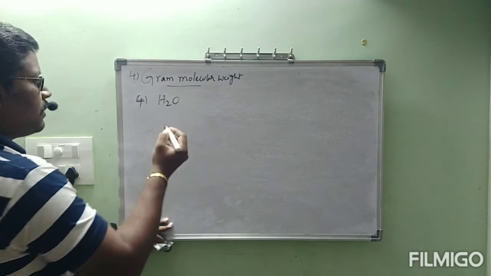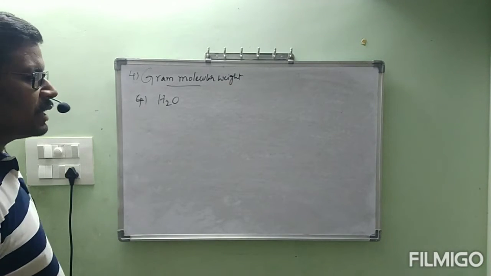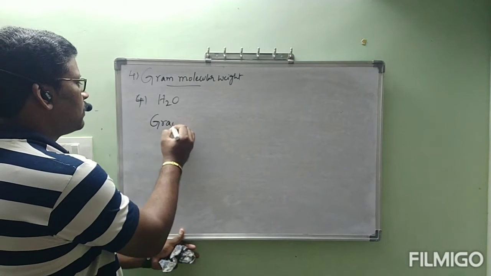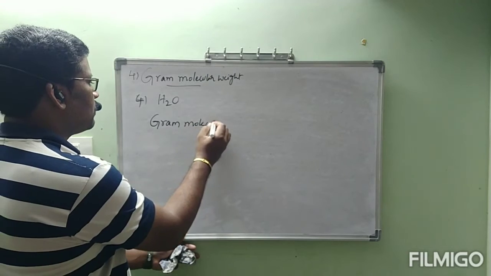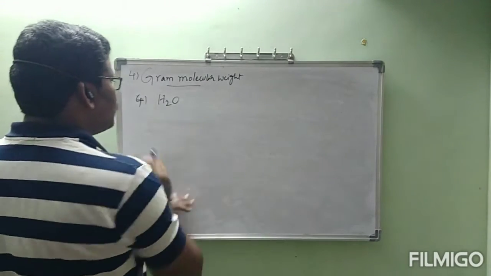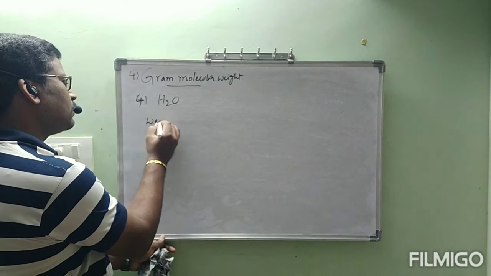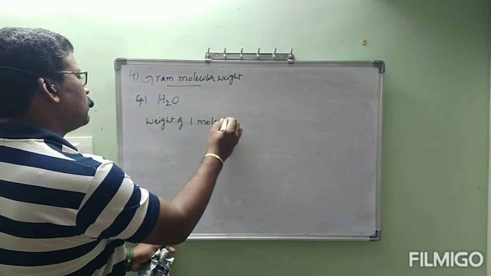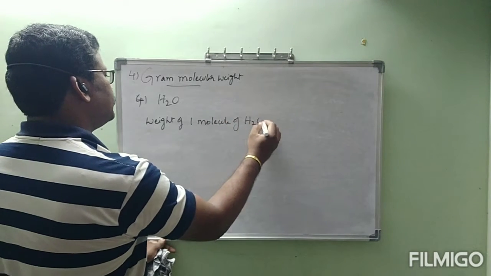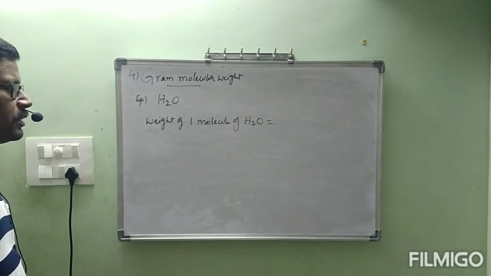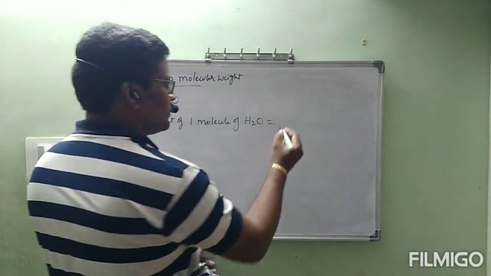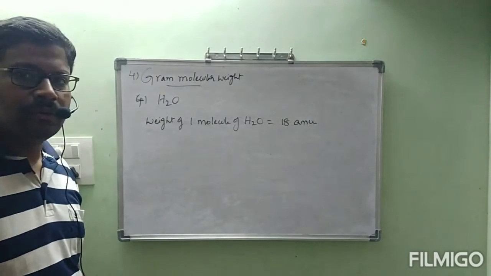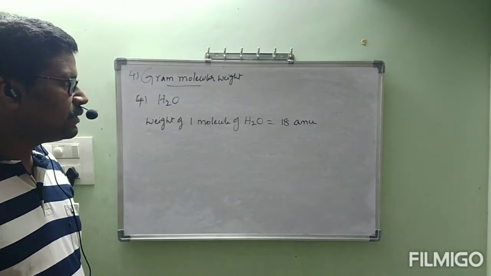H2O. Now we want to find the gram molecular weight of H2O. Okay, now before that, the weight of one molecule of H2O is equal to 18 AMU.